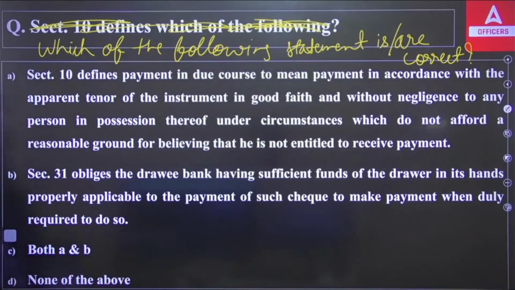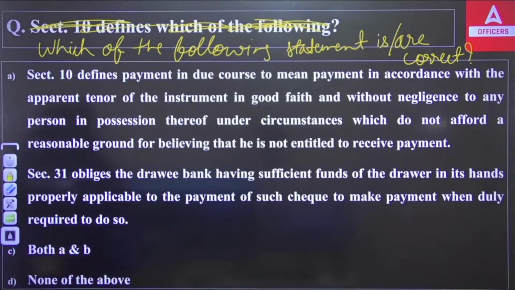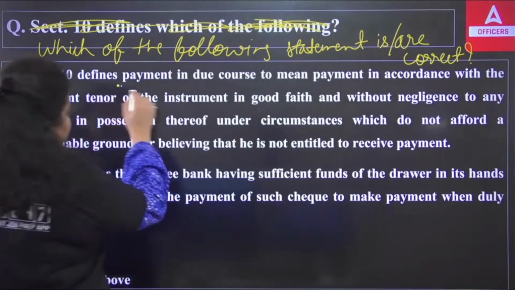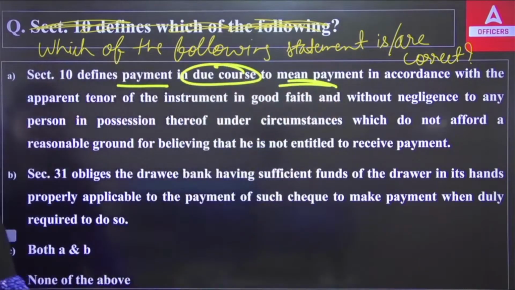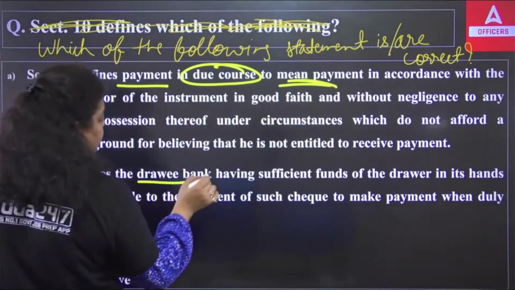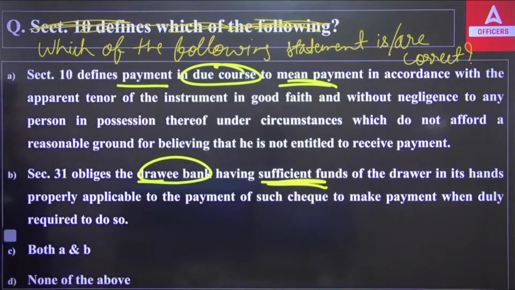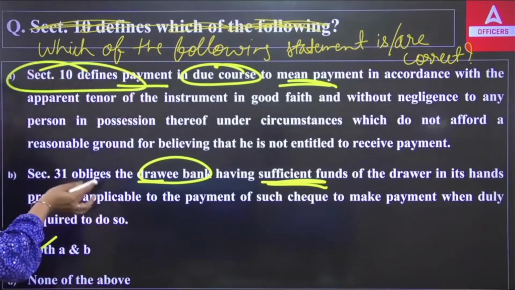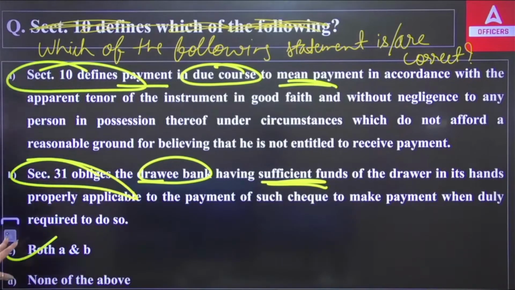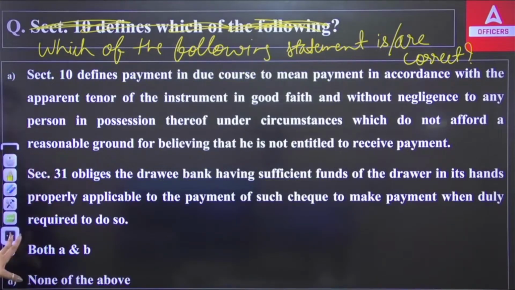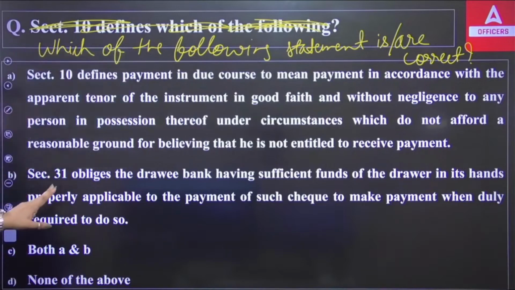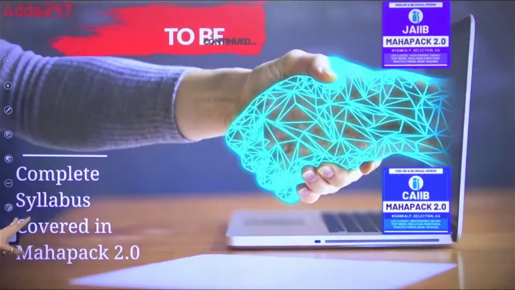So what do you think? The first one which talks about section 10, or the second one which talks about section 31, or both, or none of the above? The first we have defines payment in due course. Section 31 obliges the drawee bank, having sufficient funds of the drawer in its hands properly applicable to the payment of such checks, to make payment when duly required to do so. So the right answer is both. Section 10 defines payment in due course, and section 31 obliges the drawee bank having sufficient funds in the account of the drawer, and drawer means the maker of the check.